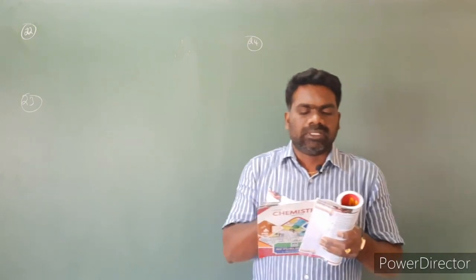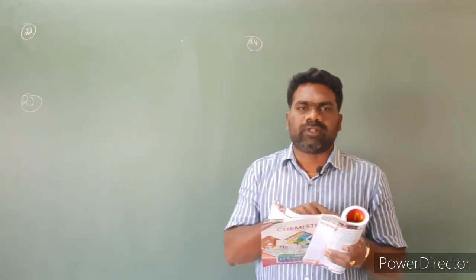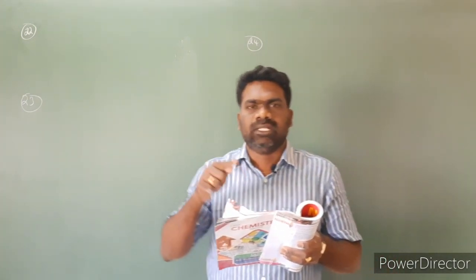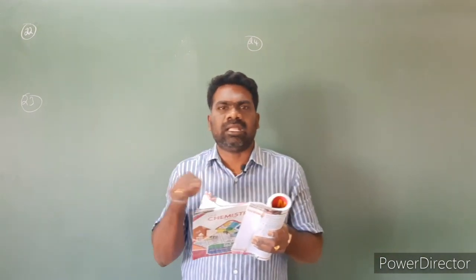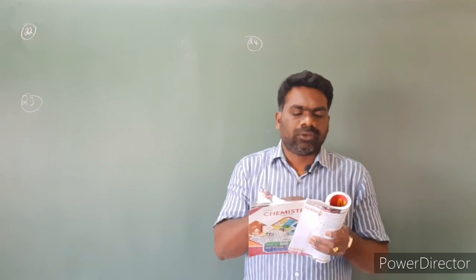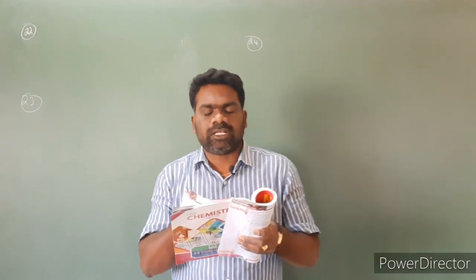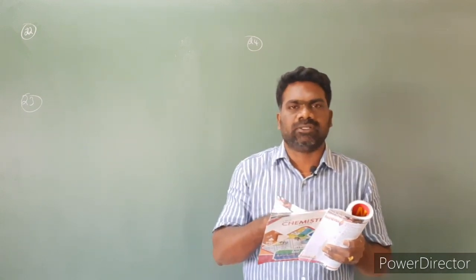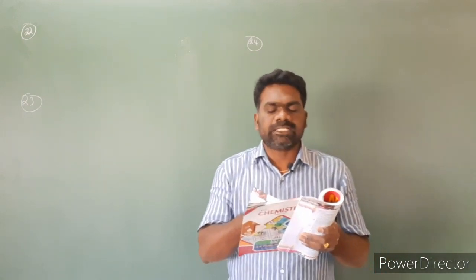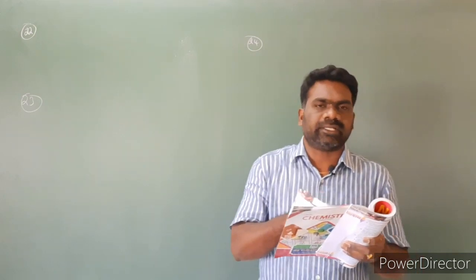Look at the third option. Equilibrium is dynamic. That means the rate of forward reaction is equal to the rate of backward reaction. Reactants are converting into products, products are converting into reactants, but they are at the equilibrium position. So it is dynamic. Option 4: the position of equilibrium cannot be disturbed by changing the concentrations of reactants or products. We can disturb the position of equilibrium by changing the concentrations of reactants or products.